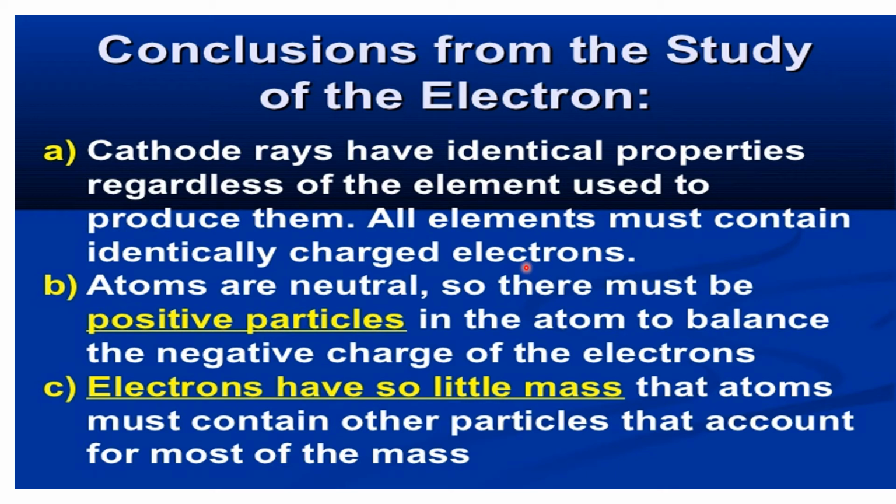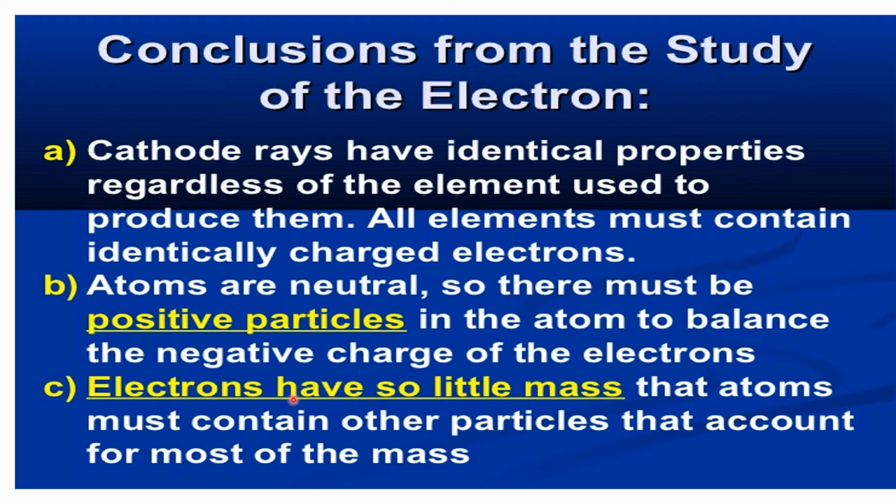All elements must contain identically charged electrons. It was proved that all elements contain identically charged electrons. Wherever an electron is present in any atom, it is identical in charge, that is, negative. Atoms are neutral, so there must be positively charged particles in the atom to balance the negative charge of the electron. It was concluded that the atom is neutral. So when electrons are present in it, there must be positively charged particles to balance the negative charge.